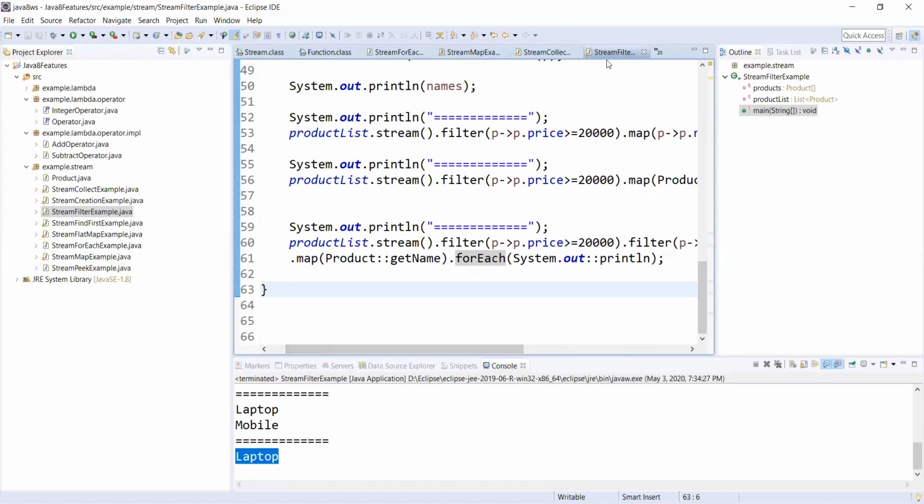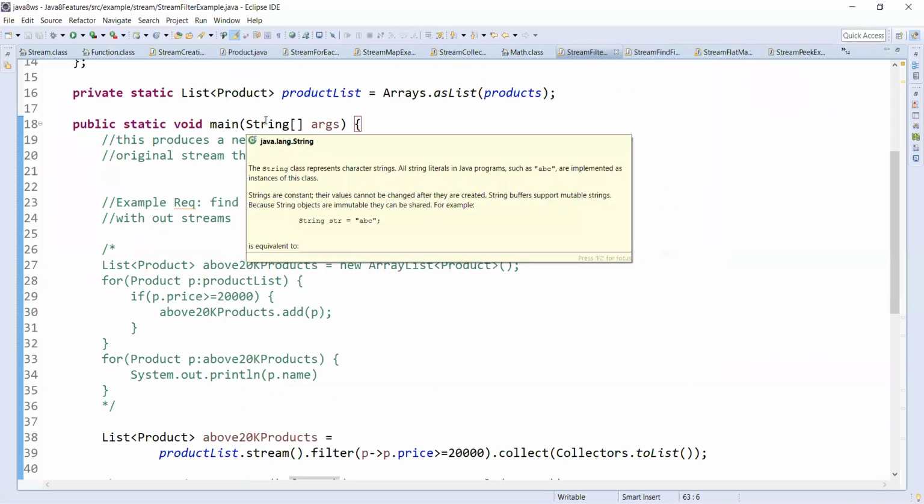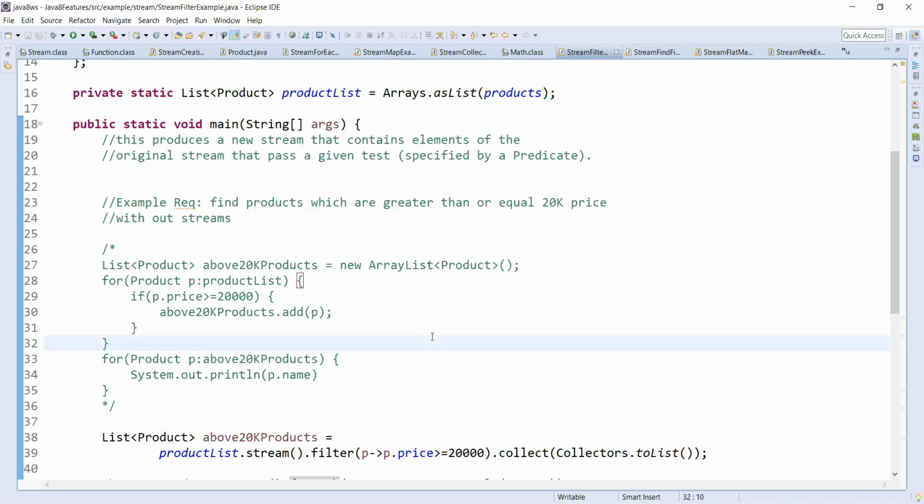Just to revise, what is filter? Filter is to get a new substream from the original stream for the provided test. That means each element of the original stream is passed through this test. The elements which pass, we get as the new substream of those passed elements. So this new stream contains elements of the original stream that pass a given test.